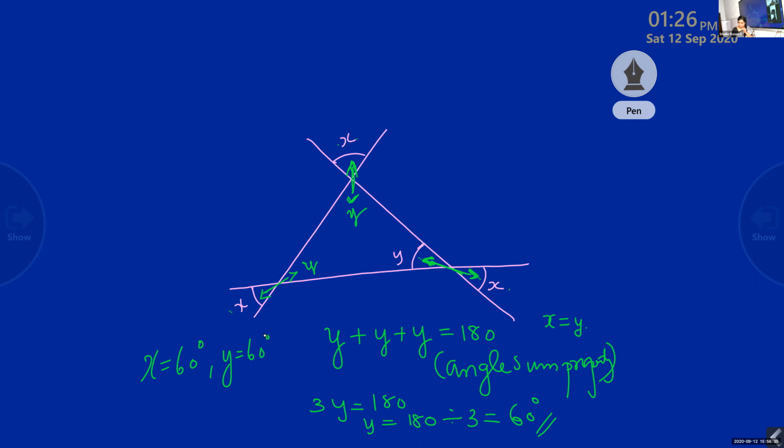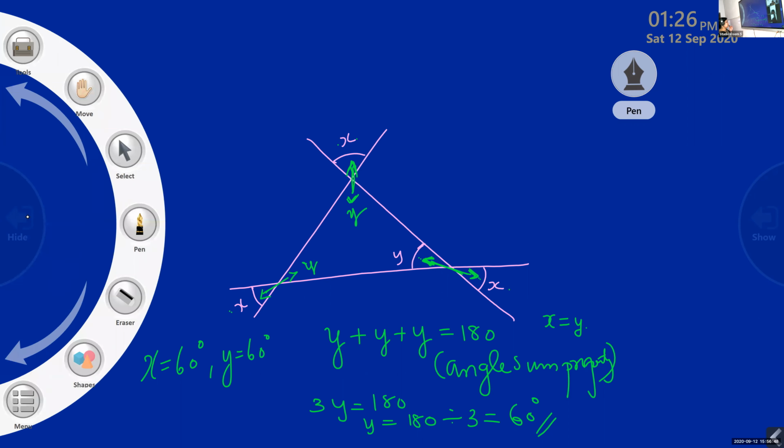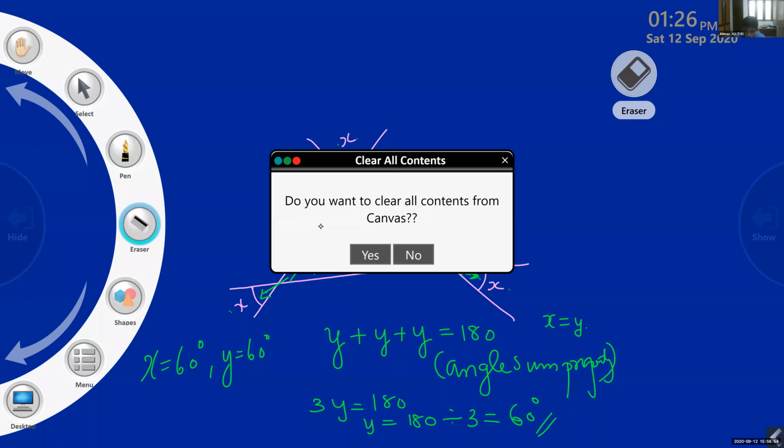Now one more theorem. So we are going to study about the next theorem. Can I rub this? Yes, ma'am. Erase. All of you finished, no? Okay.